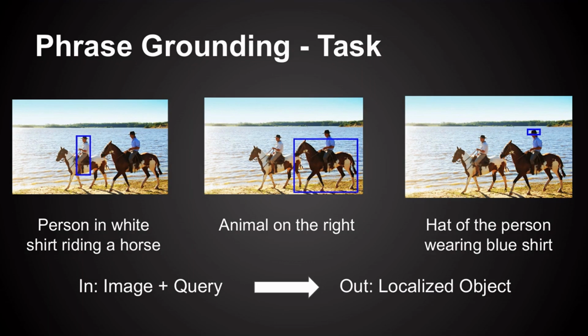So typically in a phrase grounding task, we are given an image query pair and we need to localize the referred object in the image. For example, given the image and queries like person in the white shirt or animal on the right or the hat, we would like to produce a bounding box for these objects.